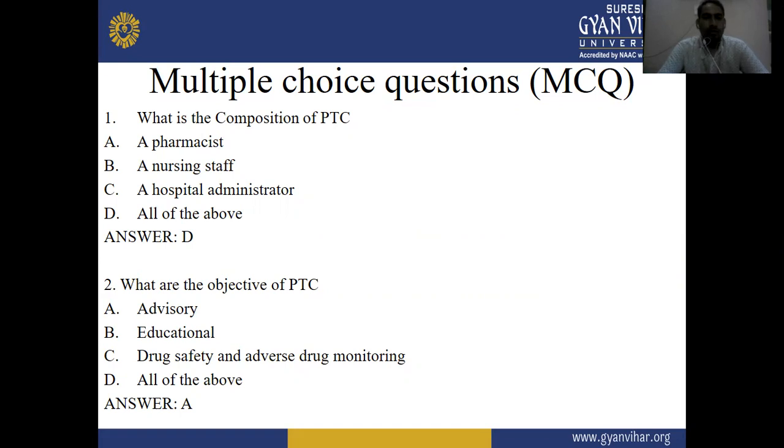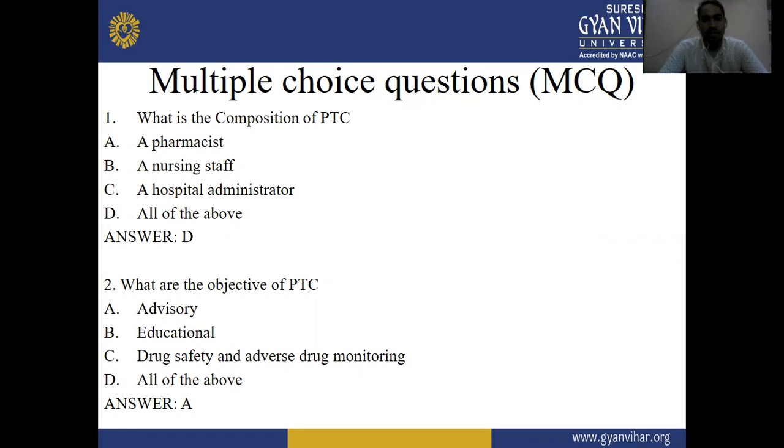Question first: what is the composition of the pharmacy and therapeutic committee? Option A is pharmacist, option B nursing staff, option C hospital administrator, and option D all of the above. The right answer is D. Pharmacist, nursing staff, and hospital administration are the composition of the pharmacy and therapeutic committee.